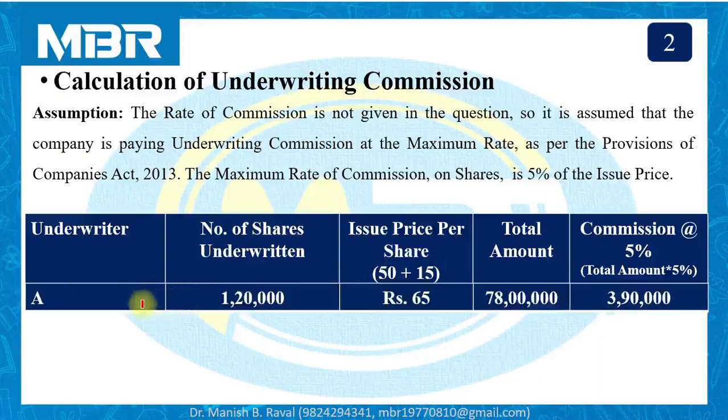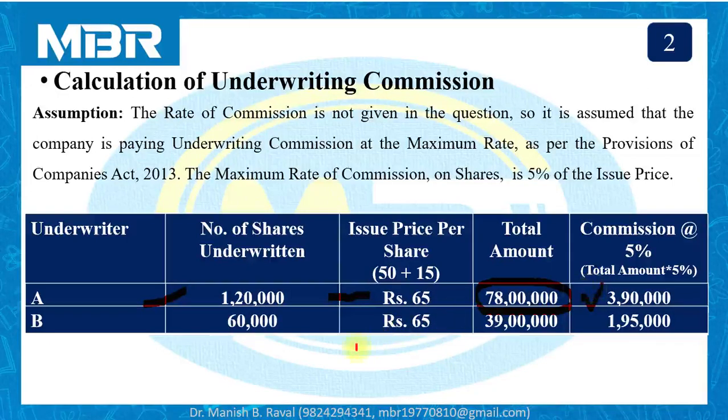Underwriter A. Underwriter A has underwritten 1,20,000 numbers of shares. Issue price per share is rupees 65. So total amount underwritten by A is 78 lakhs. And commission at the rate of 5% on 78 lakhs is rupees 3,90,000.